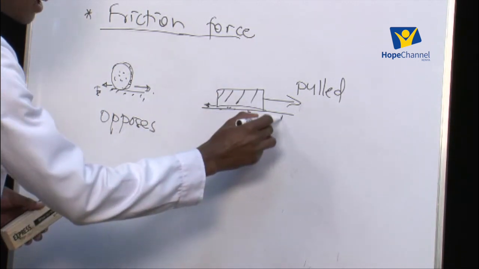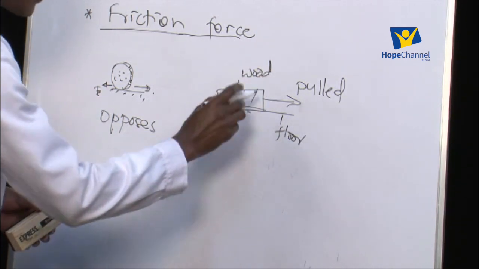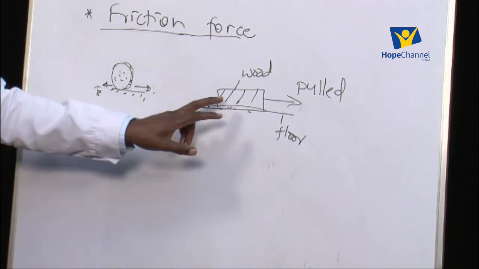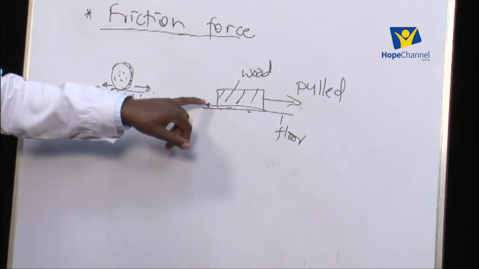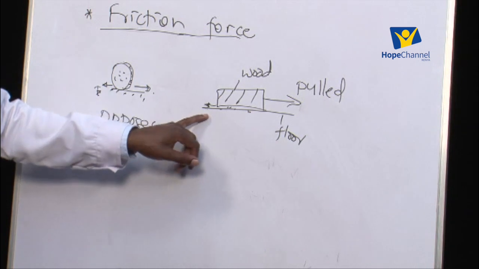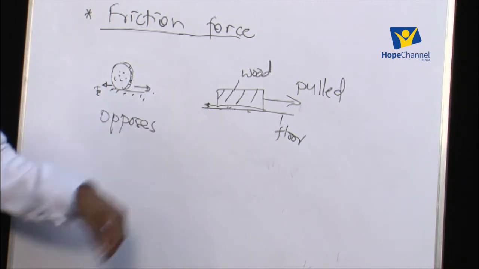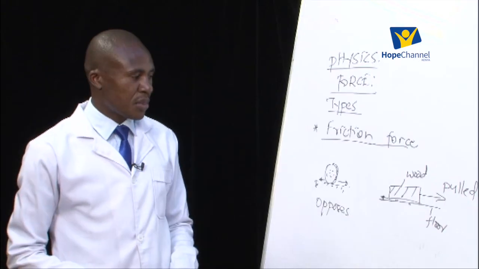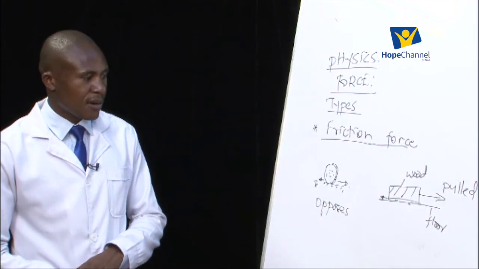This is the floor, and this is the wood placed on the floor. So if we pull the wood to the right, the friction force will come into play and it will be directed to the left, and so it's always in such a way that it tends to oppose the motion of that particular wood on the floor.